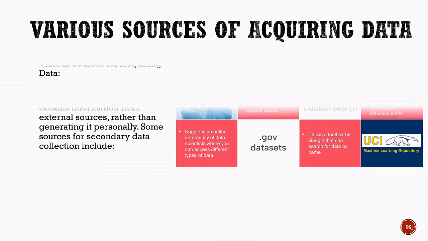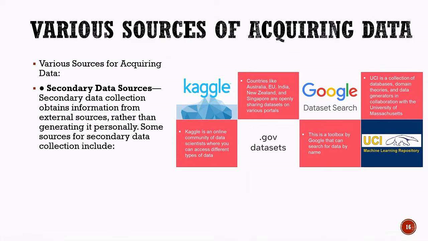Now, let us understand secondary data sources. Secondary data collection means obtaining information from external sources rather than generating or collecting it personally. There are several online sources that provide datasets which can be used for research, analysis, and artificial intelligence projects. One such source is Kaggle. Kaggle is an online community of data scientists where users can access and share different types of data. Another source is Google Dataset Search, which is a tool that helps users search for datasets by name.